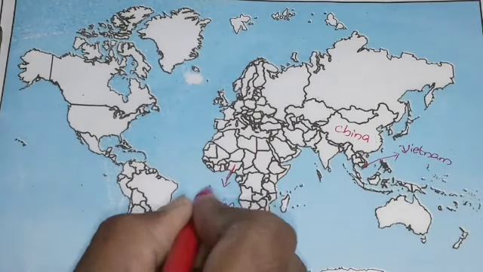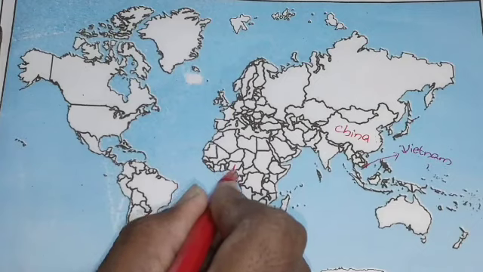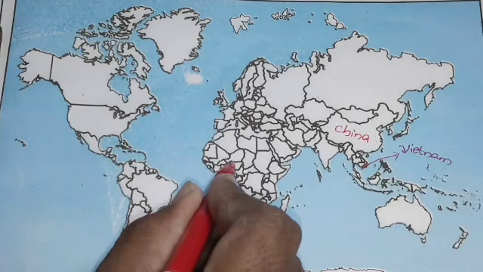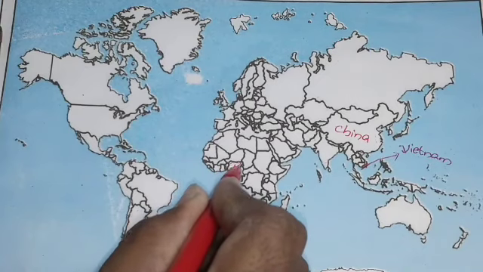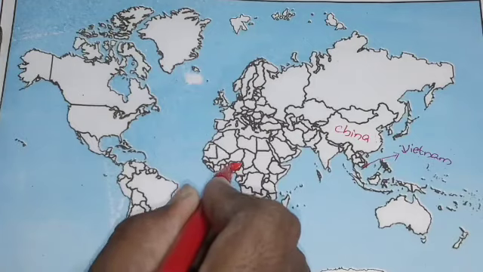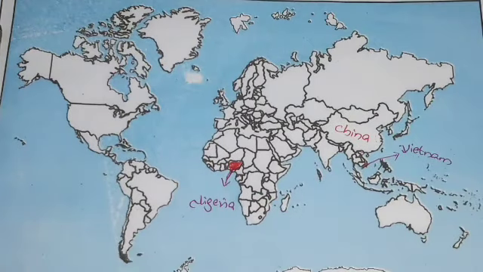It is located totally down. Just imagine Africa as a hand and this is the armpit. This armpit is Nigeria. To catch it easily, I'm telling you it's an armpit, though it's not actually the armpit.